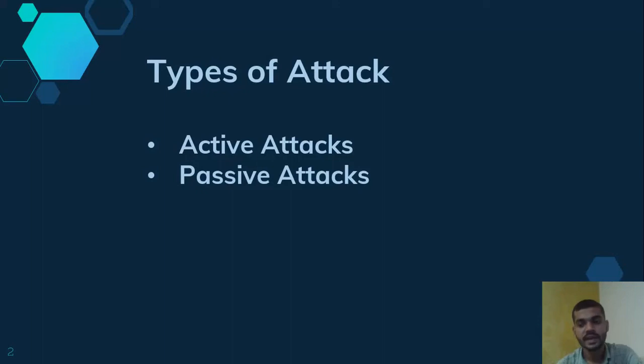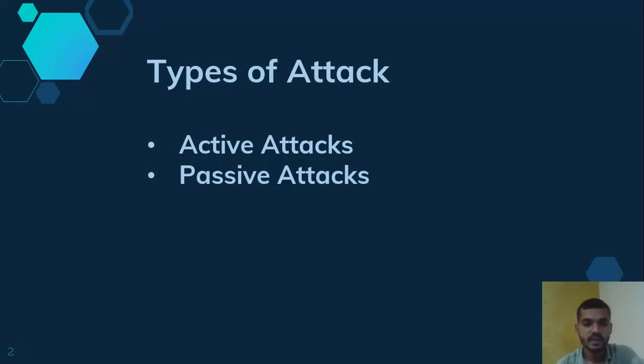So what is an attack? Attack means a cyber attack, which is done using a computer and the internet on another computer, internet and other systems. So this is an attack. We can classify attacks into two types, that is active and passive attacks. What do active attacks mean and what do passive attacks mean?